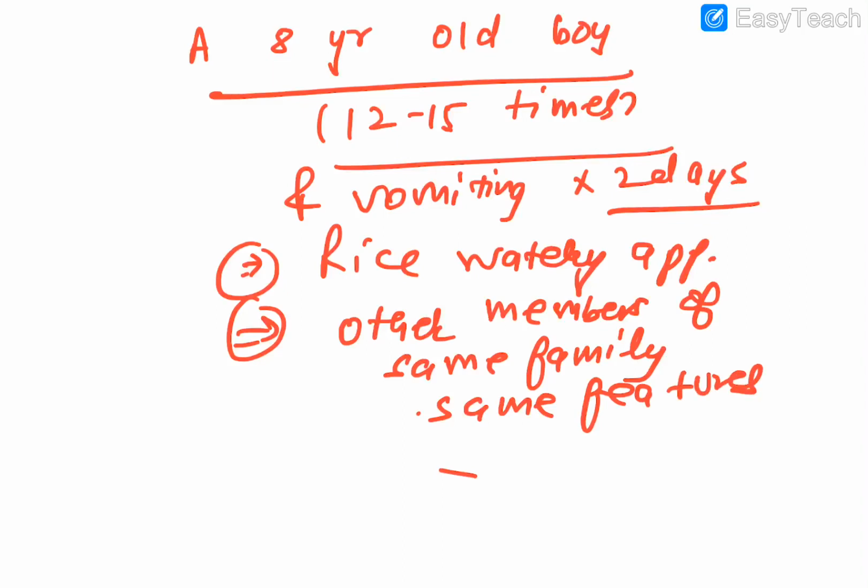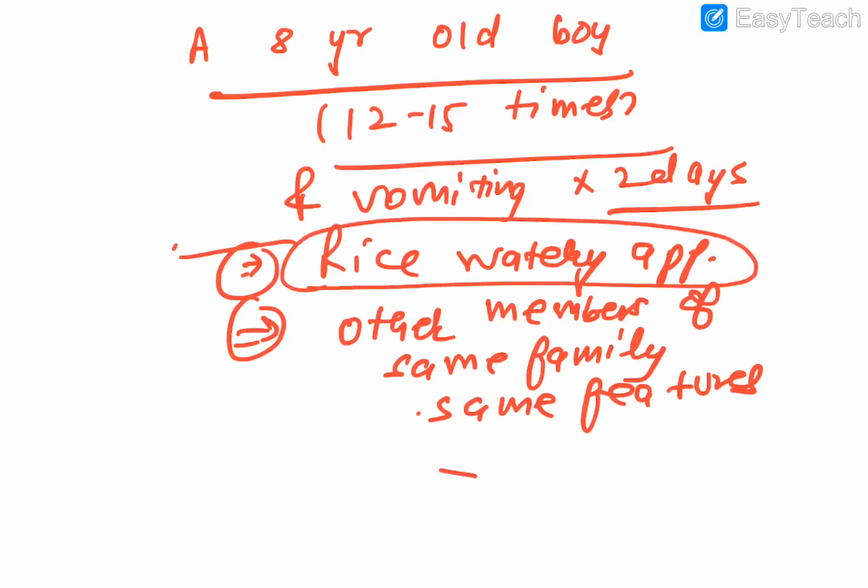So obviously the answer here in this particular one, with the rice watery appearance, this is a characteristic word to find out. So obviously we are talking about what? Cholera. And this is the typical presentation of cholera. Rice watery appearance, and the family history is also coming up, and this particular fellow has gone 12 to 15 times, and you know that in cholera you have a massive diarrhea.